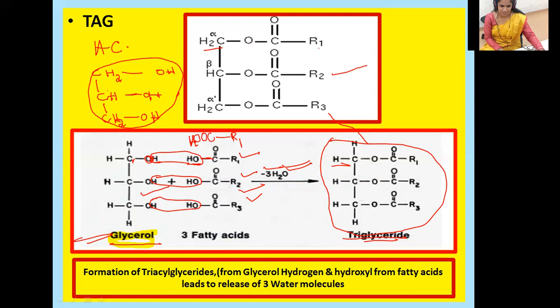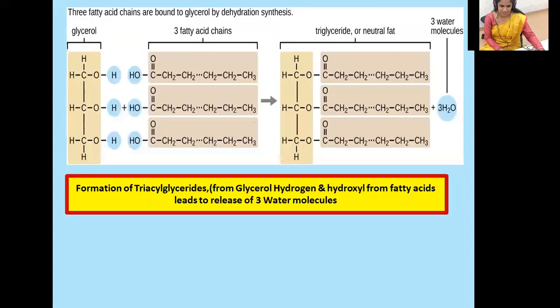Here the fatty acids are not the same. When we write R1, R2, R3, there are three different fatty acids. When it is the same fatty acid, then we write R1, R1, R1. So this is the triacylglycerides. Tri means the presence of three fatty acid molecules and one glycerol molecule. These carbon atoms are also referred to as alpha, beta, and gamma. So this is all about the structure of the triacylglycerol. Hope you have understood the formation of triacylglycerides.